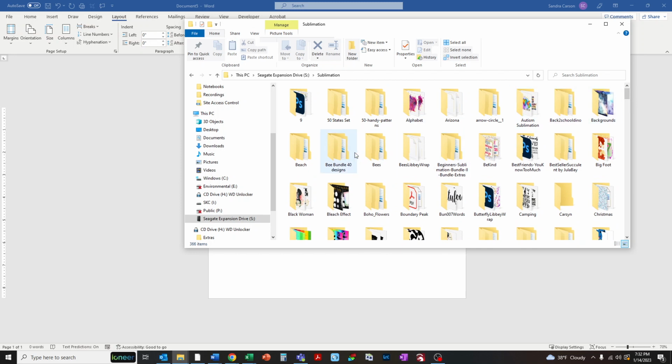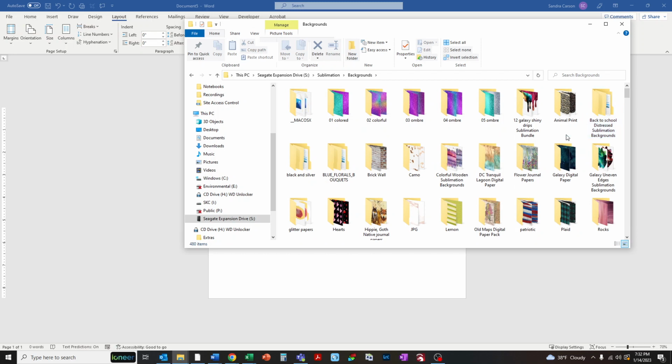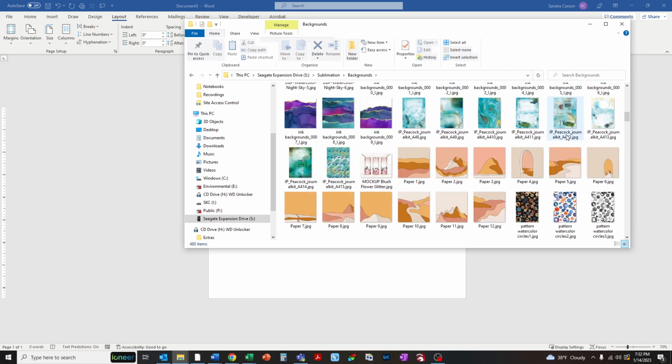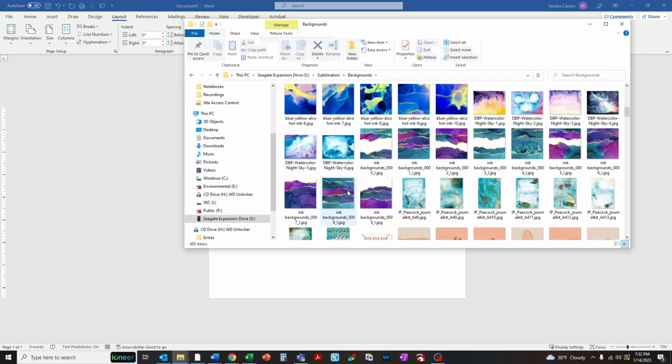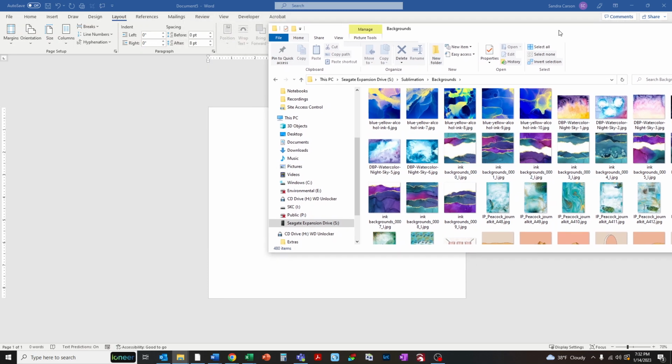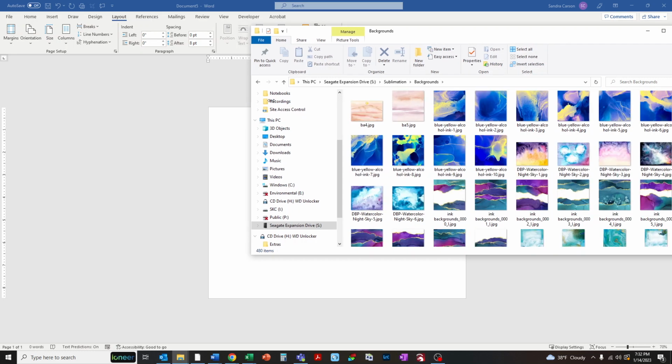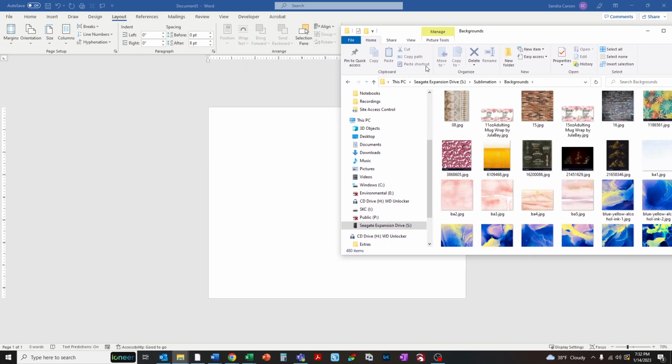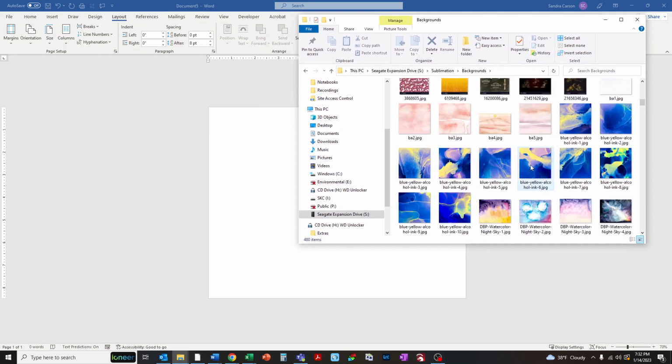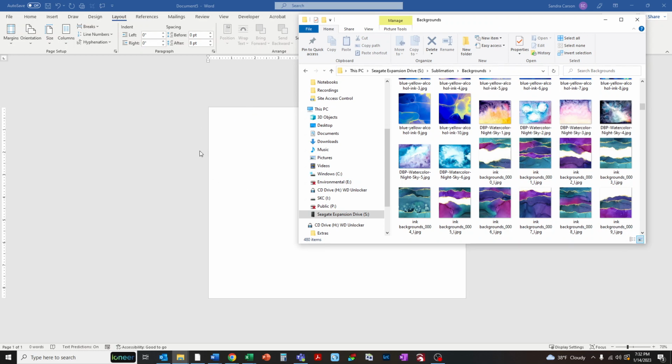So go to the folder that has a background you want to use, and if you need a minute to find it, click pause on the video player and go open the folder. I'm going to open mine. So this folder has a lot of my backgrounds in it. I think I'll just drag in one of these tie-dye backgrounds. So all you have to do is make your window small enough so you can see both your Word document back here and your graphics here.